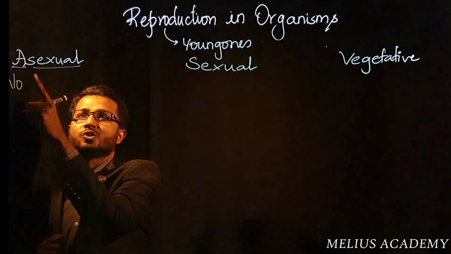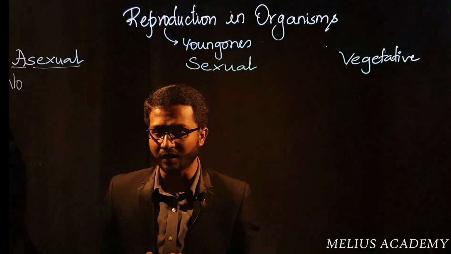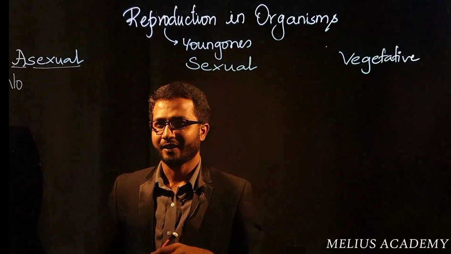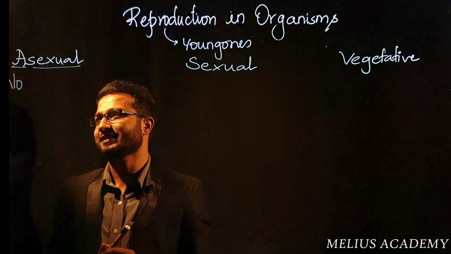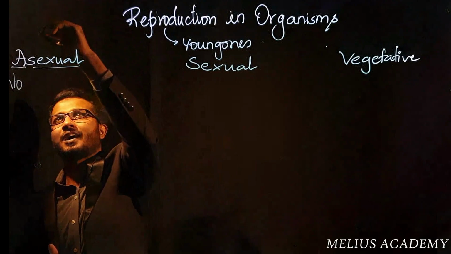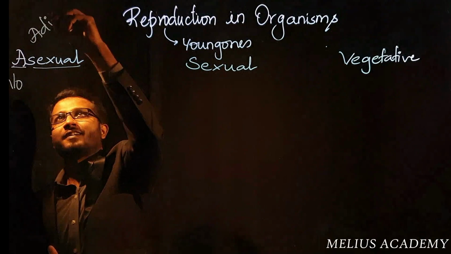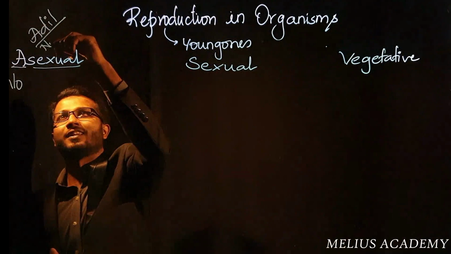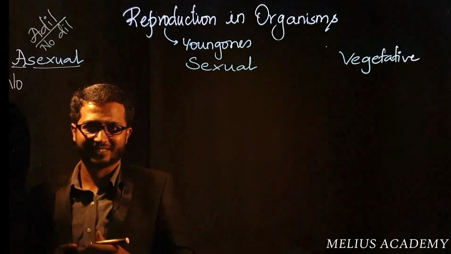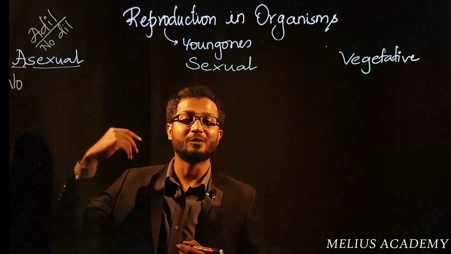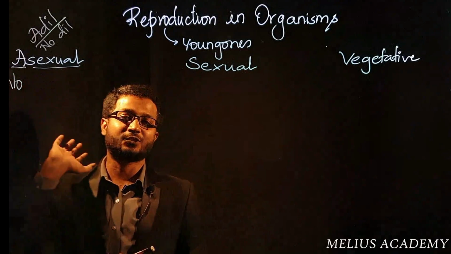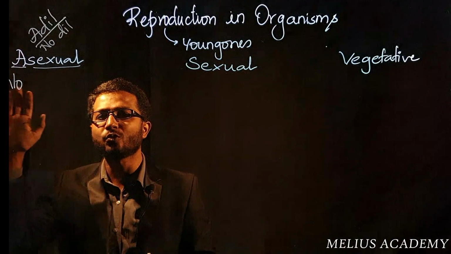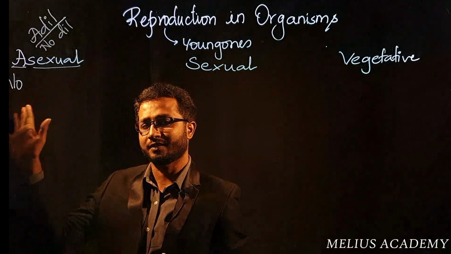That means there is no sexual reproduction involved in this particular process. According to biology, if someone's name is Adil, it means no dil. Anyhow, asexual means no sexual reproduction involved in this process.